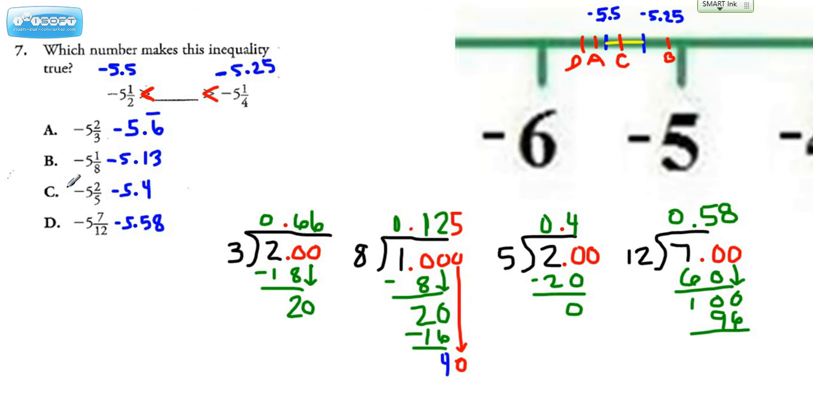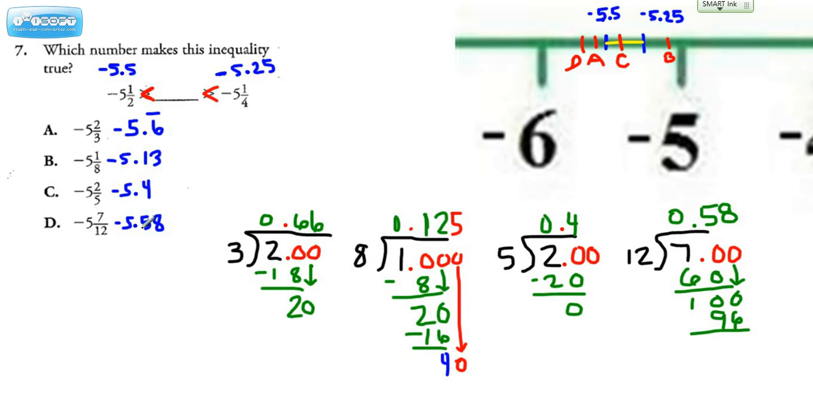If we look at choice C, we know that the whole number is going to be a negative 5. To get this 4/10, we would do 2 divided by 5, and that works out evenly. We get the 4/10. To get the decimal equivalent of choice D, we know it's going to be a negative 5 and something. Then we would do 7 divided by 12. And we can stop when we have enough information to properly place the decimal on our number line here.